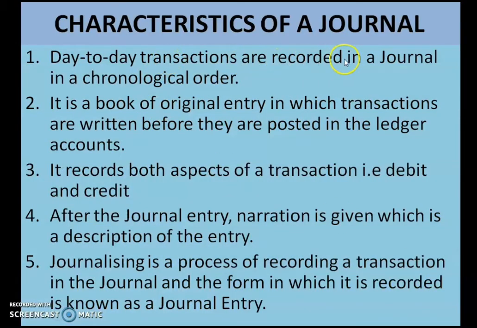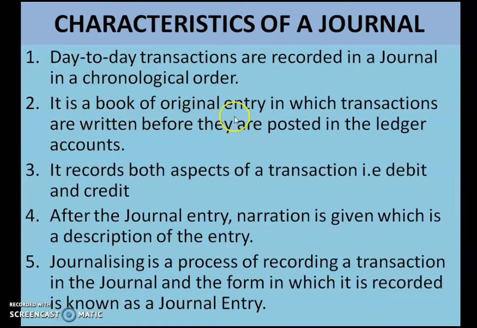Now what are the characteristics of a journal? Day-to-day transactions are recorded in a journal in a chronological order. Every day some or the other transaction takes place in a business. So all these transactions are recorded in the journal in chronological order, that is date wise, event wise, in the order the transactions take place.